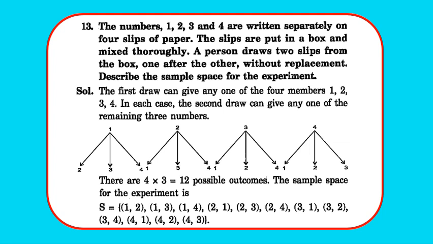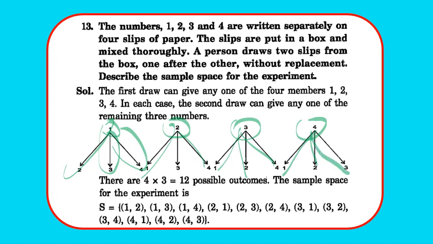Now we have to describe the sample space for this experiment. So on the first draw we will get the numbers 1, 2, 3 or 4. Now with 1 we can have 1,2; 1,3; 1,4. Same with 2 we can have 2,1; 2,3; 2,4; 3,1; 3,2; 3,4; 4,1; 4,2; 4,3. So total we are getting 4 times 3, that is 12 outcomes. So the sample space will be 1,2; 1,3; 1,4; 2,1; 2,3; 2,4; 3,1; 3,2; 3,4 or 4,1; 4,2; 4,3. Clear? So pause and note down the solution.